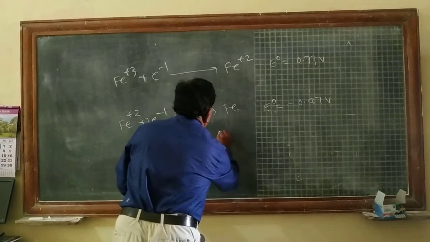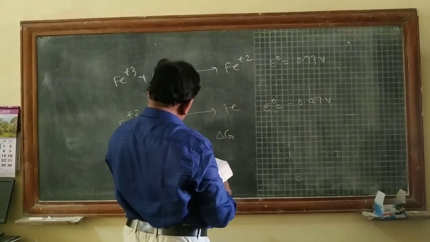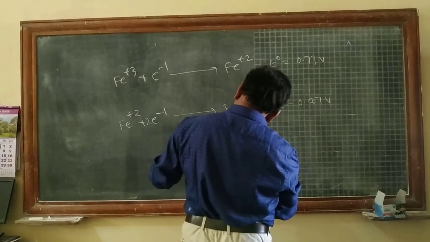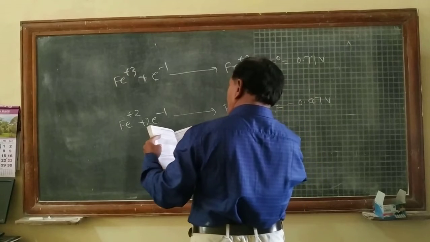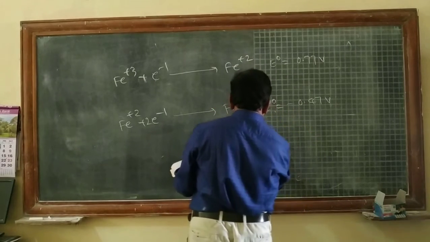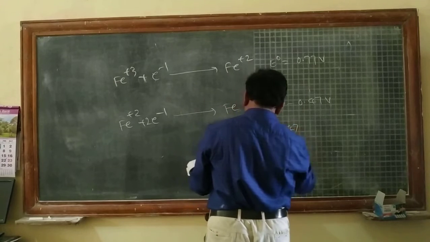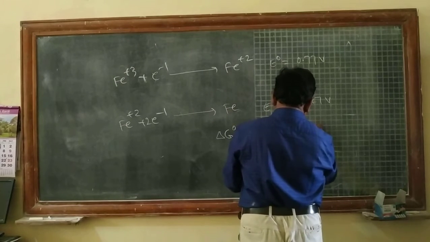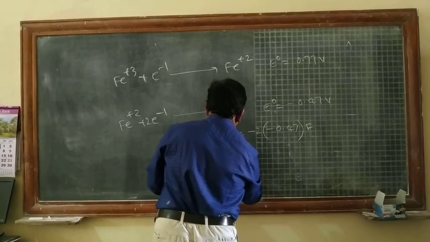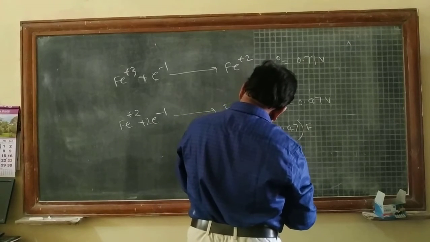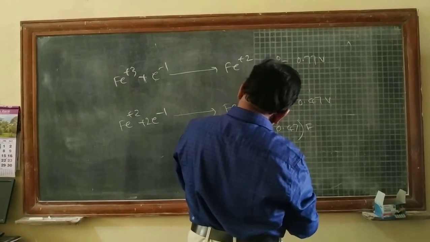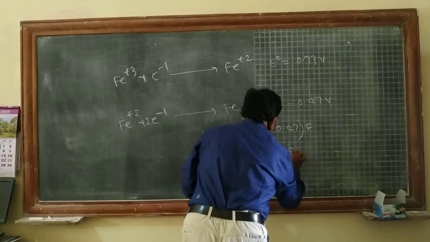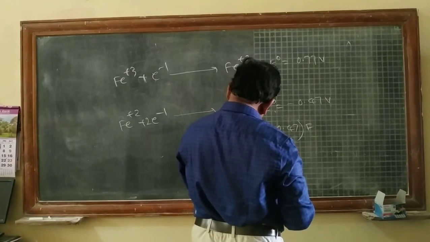So delta G0 is equal to minus 2 into minus 0.47 F, so delta G0 is equal to plus 0.94 F.